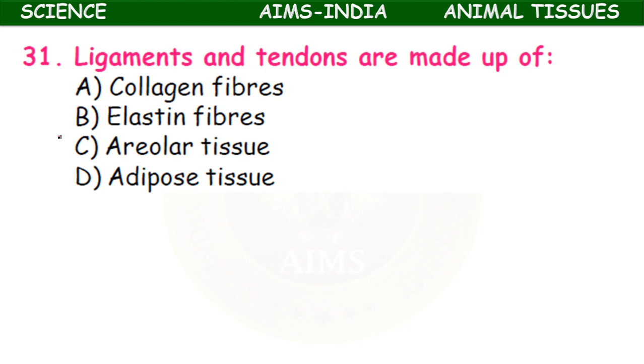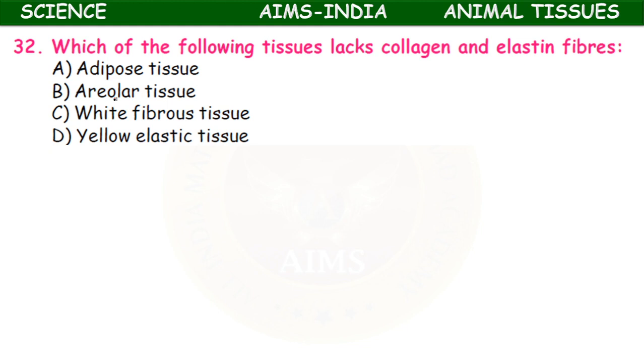Next, ligaments and tendons are made up of collagen fibers, elastin fibers, areolar tissue and adipose tissue. White and yellow types of collagen fibers are present in the ligaments and tendons. Ligaments connect bone to bone, whereas tendons connect muscle to bone.